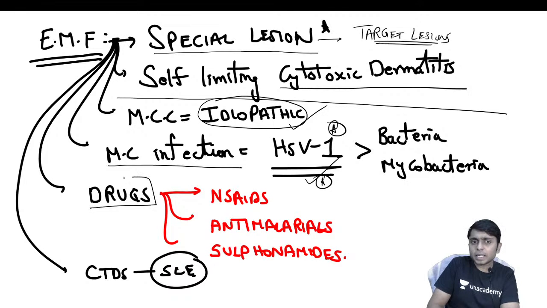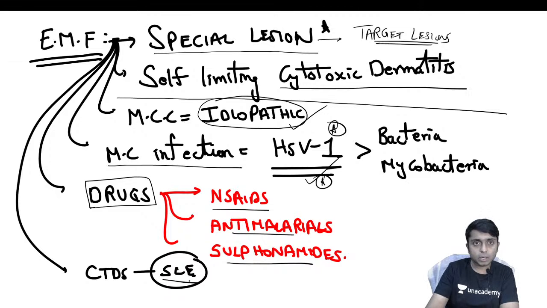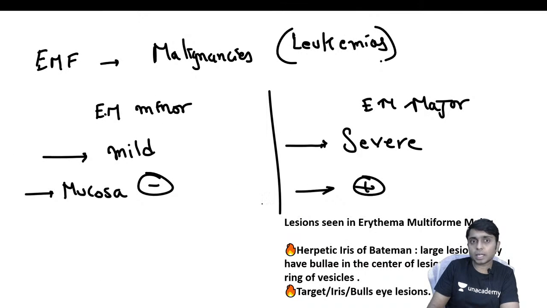And apart from that, drugs can also cause EM, and among the drugs, NSAIDs, antimalarials like hydroxychloroquine, and sulfonamides are the ones which are important to be remembered. And even connective tissue disease like systemic lupus erythematosus can also cause erythema multiforme. Even some malignancies like hematological malignancies, like leukemias, can also cause it.